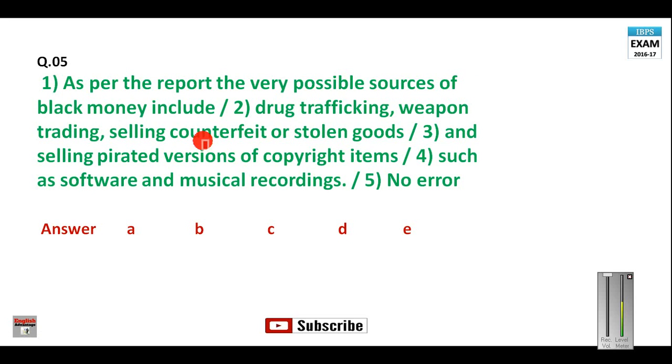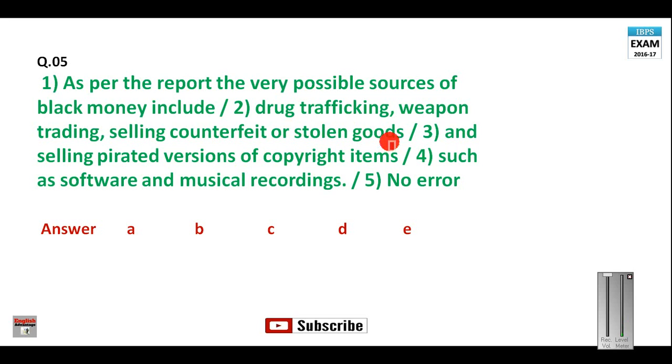As per the report, the very possible sources of black money include drug trafficking, weapon trading, selling counterfeit or stolen goods, and selling pirated versions of copyright items such as software and musical recordings. Now "include" is correctly written here because it is being used for sources, that is plural. Now this sentence is the toughest sentence of this video tutorial.